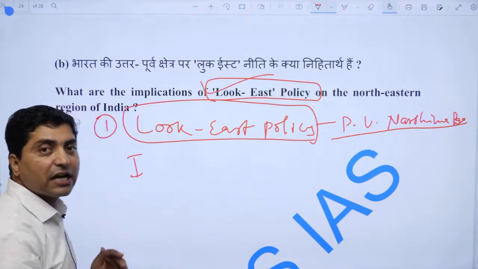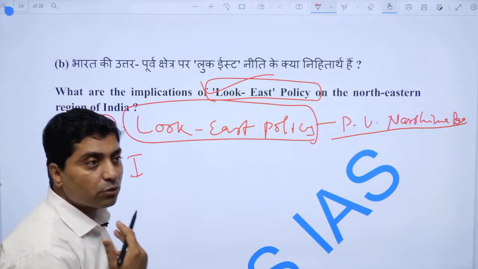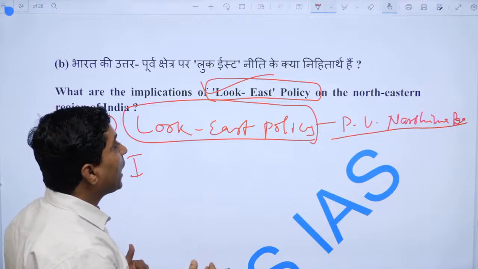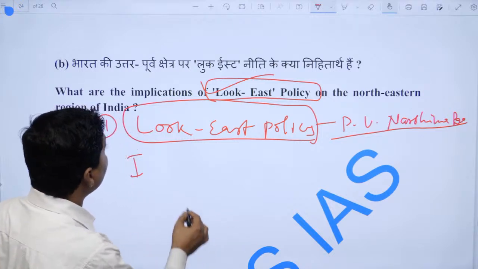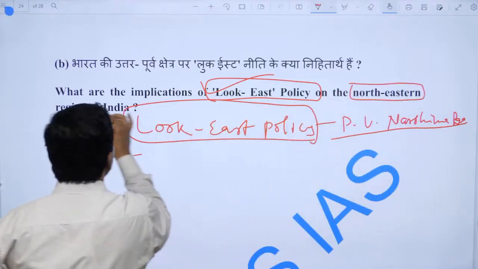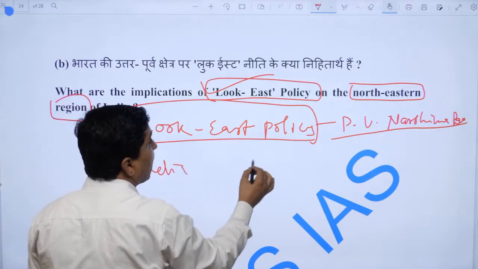It meant that India tried to connect with Southeast Asian countries through various means, and the northeastern region is a bridge between India and Southeast Asia.